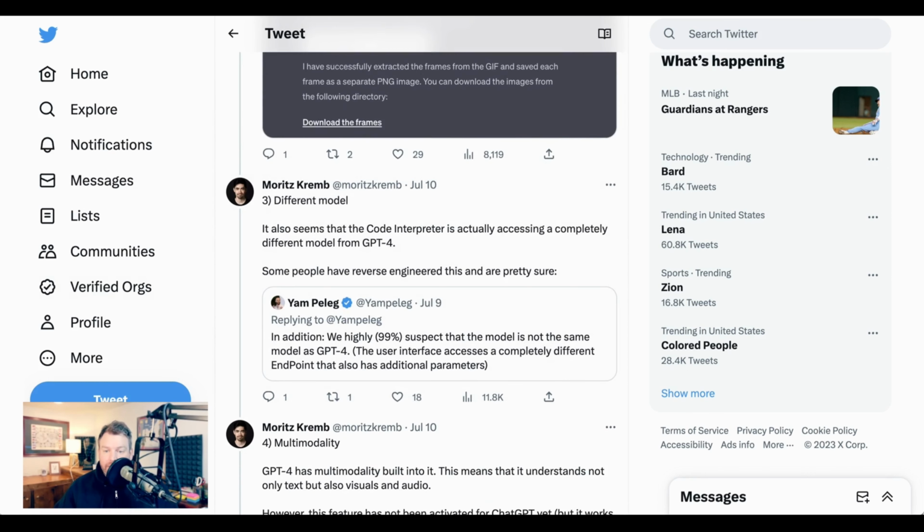3. Different model. It also seems that the Code Interpreter is actually accessing a completely different model from GPT-4. Some people have reverse engineered this and are pretty sure. He actually references another tweet from Jan Peleg that says, "We highly 99% suspect that the model is not the same model as GPT-4. The user interface accesses a completely different endpoint that also has additional parameters."